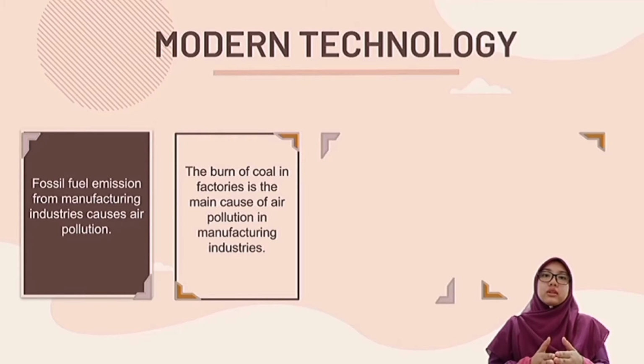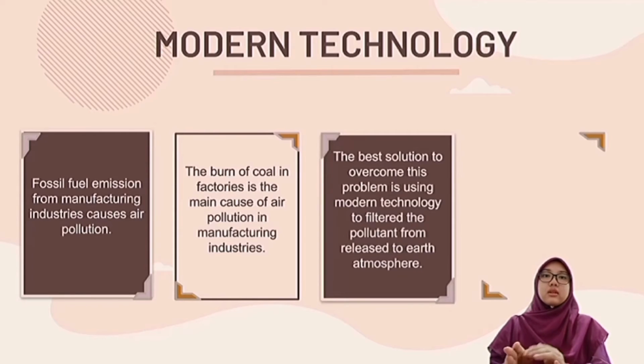The burning of coal will produce a lot of pollutants that are dangerous for human health, which are carbon dioxide and particulate matter. So, the best solution required to overcome this problem is using modern technology to filter the pollutants from being released into the Earth's atmosphere.